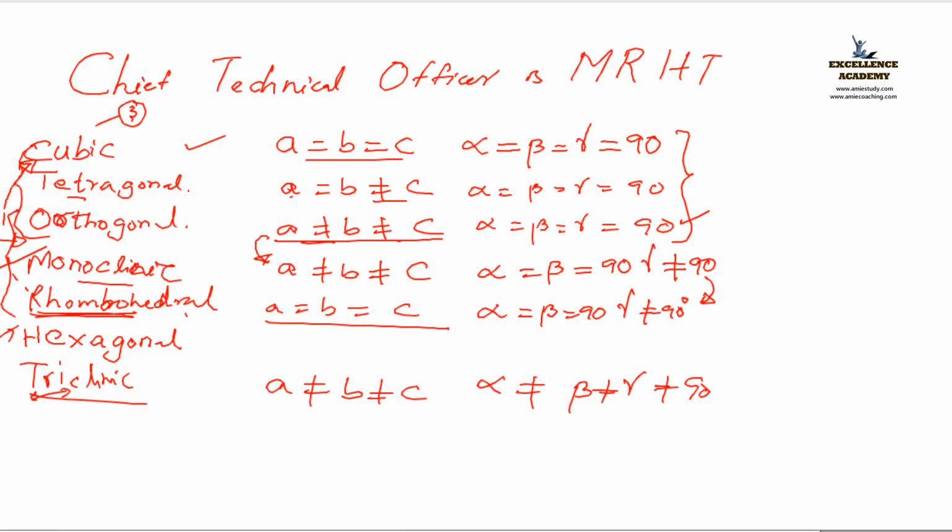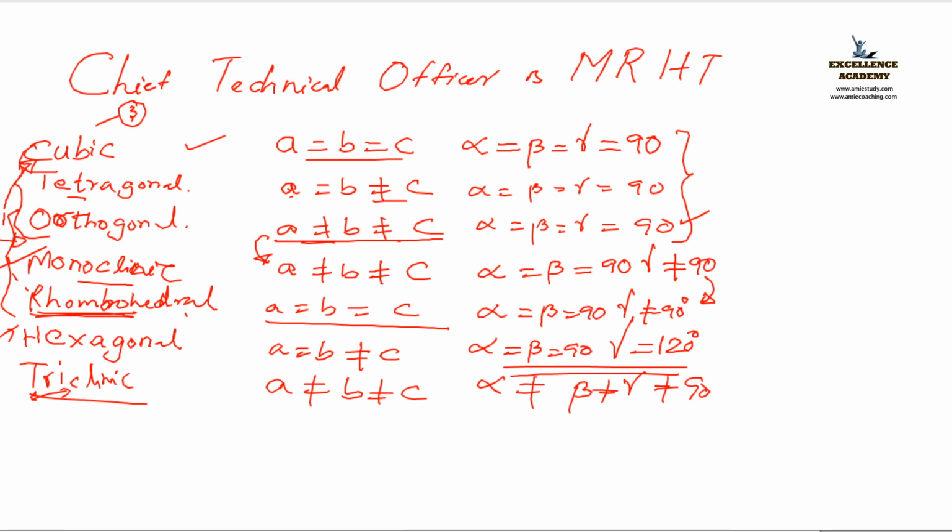What about the hexagonal? Hexagonal prism, you know. A equal to B. The height is different, not equal to C. What about the angle? Alpha equals beta equals 90 degrees, but gamma equals 120 degrees. That is the difference.